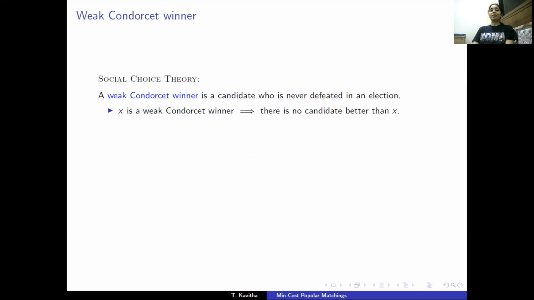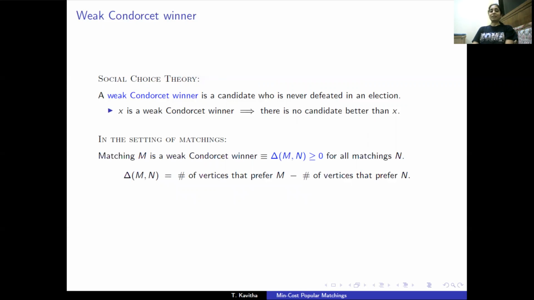This is a well-studied notion in social choice theory. A candidate who never loses an election, that's a weak Condorcet winner. In the setting of matchings, a matching M is a weak Condorcet winner if M is undefeated by all matchings, that is delta(M, N) is at least 0, where delta(M, N) is the difference between the number of vertices that prefer M and those that prefer N. Let's call any matching that is a weak Condorcet winner a popular matching.